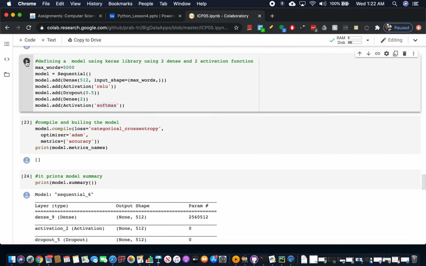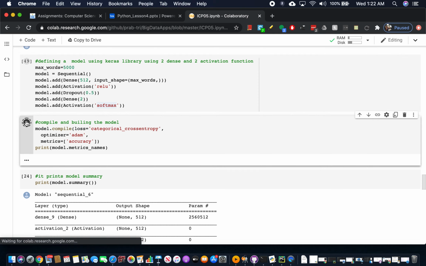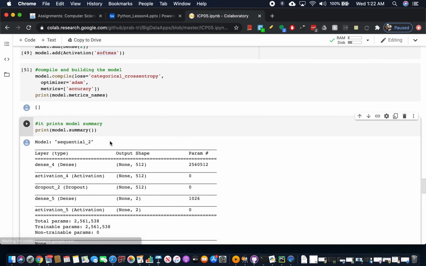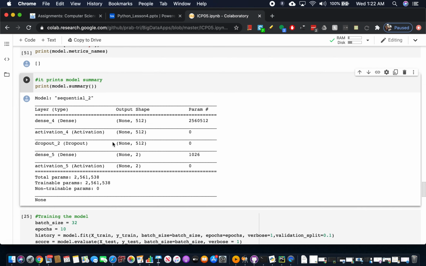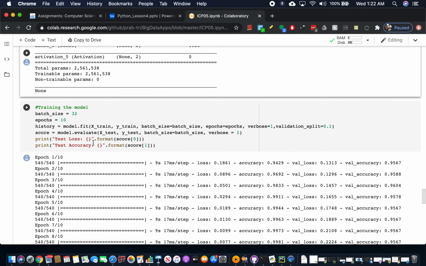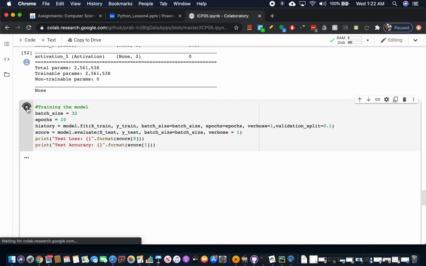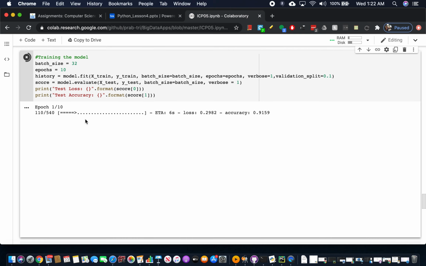So after defining it, we have to compile and build the model. Here we'll compile the model, and this statement will give the model summary, like what the input is, what parameters we have passed, and how many layers we have. Now we are going to train the model. We have a batch size of 32, epochs is 10, and I am fitting this with xtrain and ytrain.